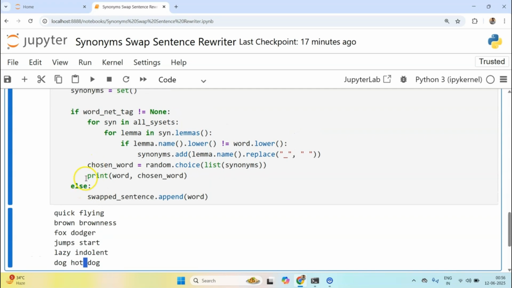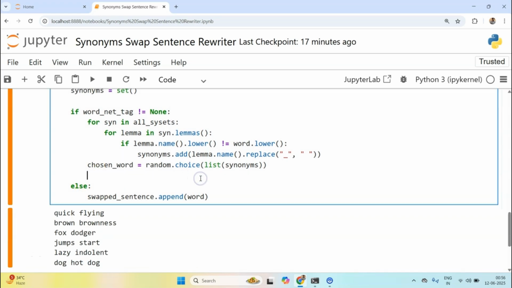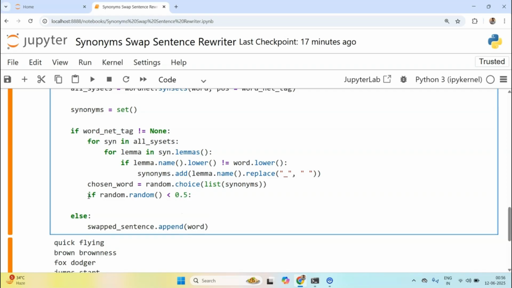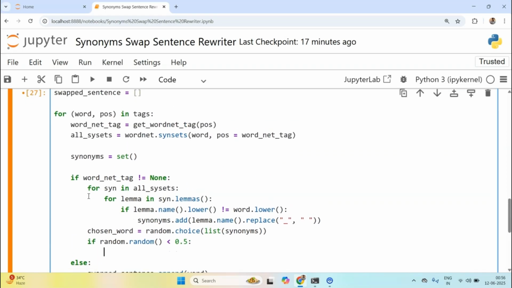Now we can just remove this print, and I don't want it to replace always. I want some sort of probabilistic behavior. So I'll get a random variable, and if that random variable is less than 0.5, only then will I do swapped sentence dot append chosen word.